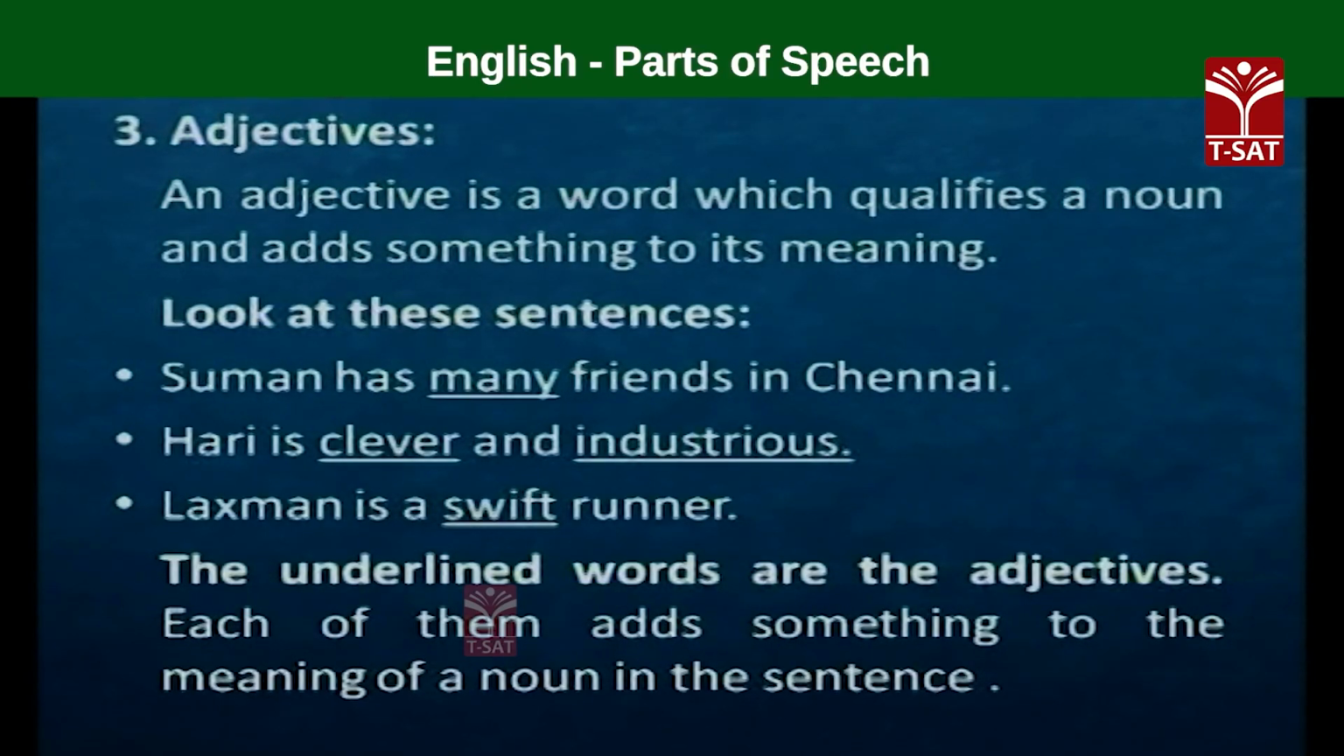Likewise, next sentence. Hari is clever and industrious. It tells about Hari, the underlined words in this sentence, clever and industrious. Who is clever and who is industrious? None but Hari. Next sentence. Lakshman is a swift runner. What sort of runner? Very swift runner. Swift runner. So, the underlined words or the adjectives, they add some more meaning to the meaning of a noun in each and every sentence.